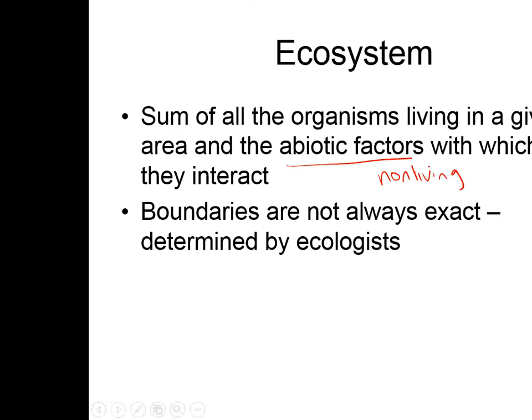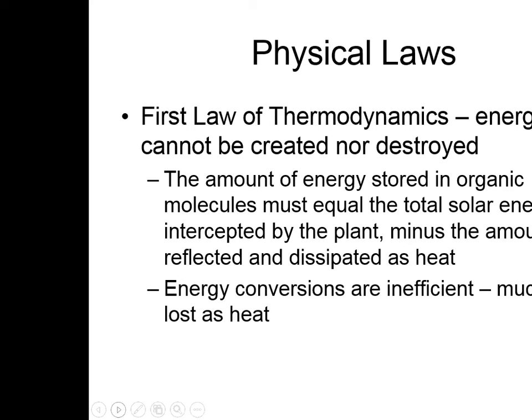Boundaries are not always exact. That's what's determined by ecologists. An ecosystem can be many different things depending on where they determine those boundaries to be. An ecosystem could be a very small area or a very large area.